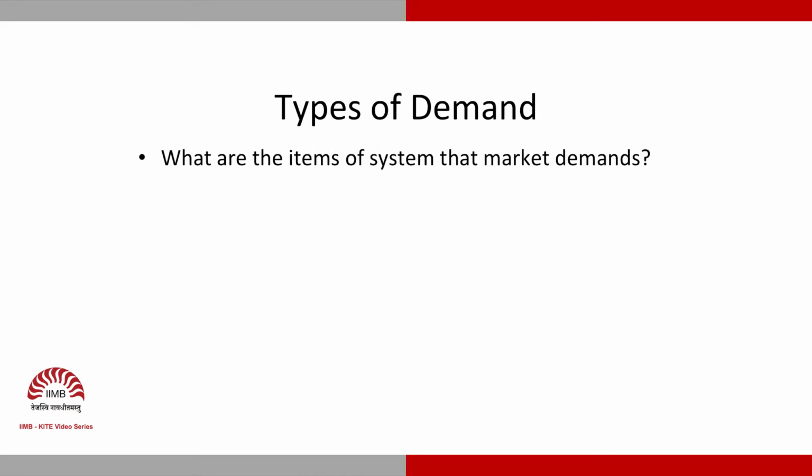Now, we go to the next concept, particularly in the context of MRP, which is types of demand. Now, let us look at this. What are the items of this system that market demands?